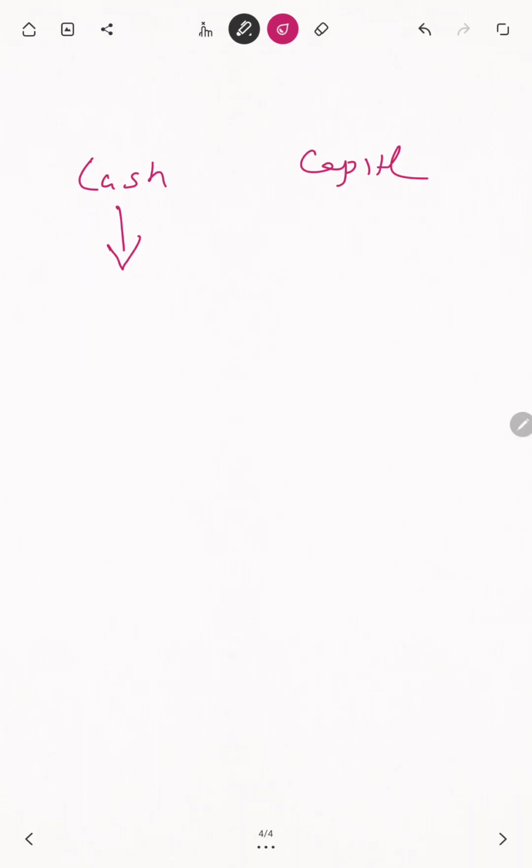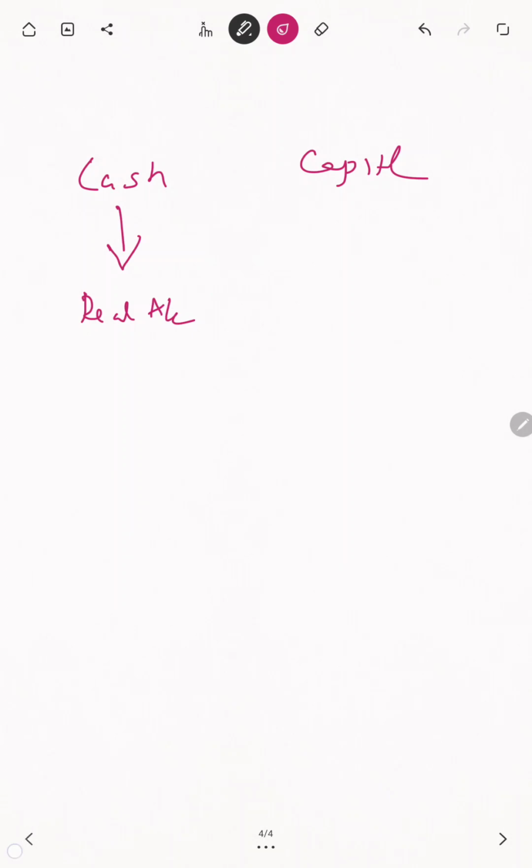I told you already there are three types of accounts: real, personal and nominal. Accounts related to things are called real accounts. Do you see any names? No, it is not a personal account. Is it expenses or income? No, that is also not available. That is why it is confirmed that it is a real account.